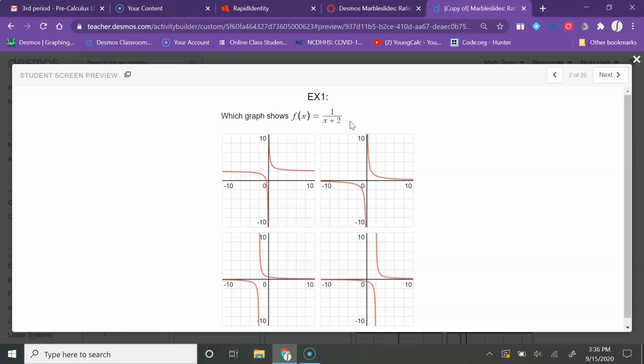So what happens whenever we move this graph to the left is that the vertical asymptote should move to the left 2 units. We can see that these first 2 graphs, neither one of them has been shifted left or right. So that would not be the correct answer. The correct answer is going to be the third choice right here, because we can see that we're shifted to the left 2 units. Each one of these lines is 2 units. Over here, this would be incorrect because this graph has been shifted to the right. So this would be our answer for this problem.